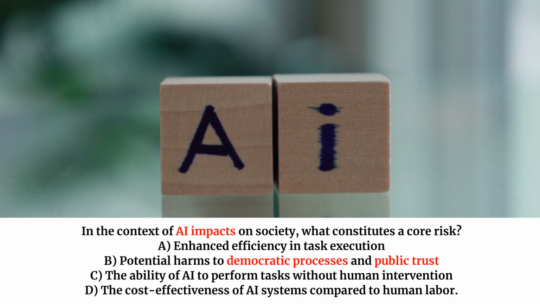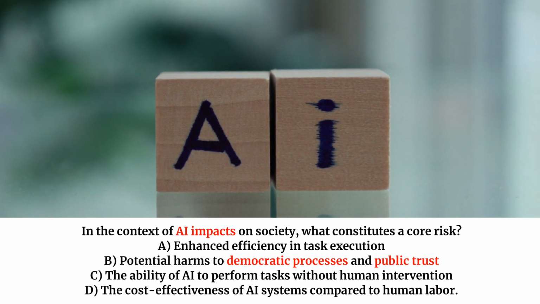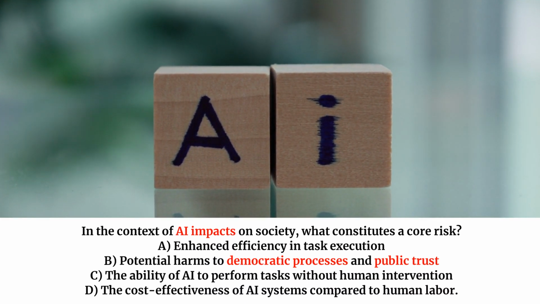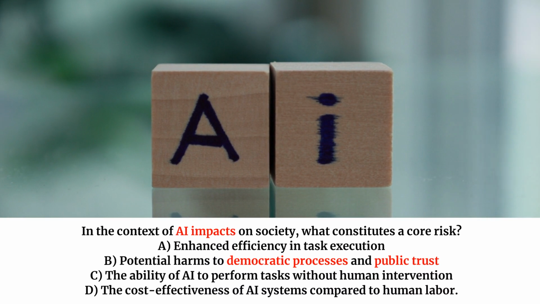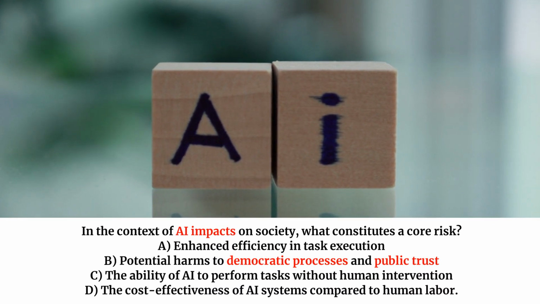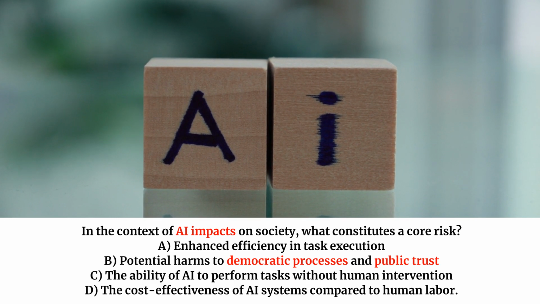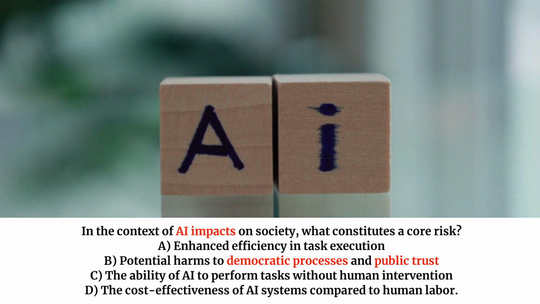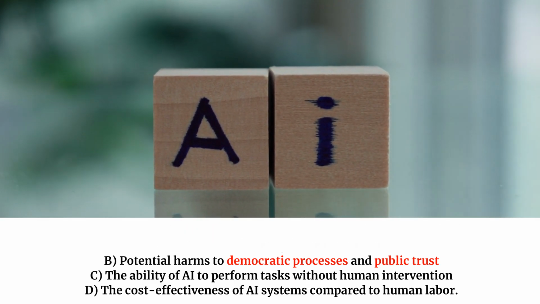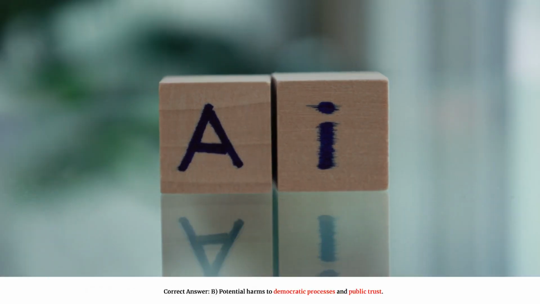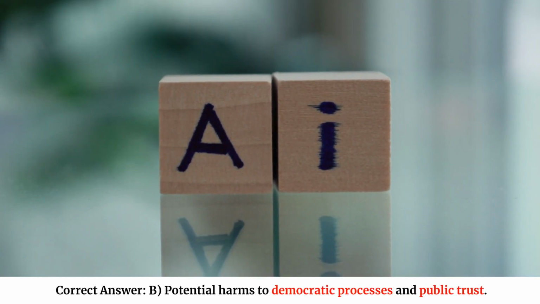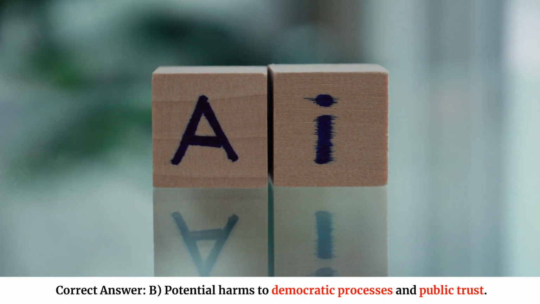In the context of AI impacts on society, what constitutes a core risk? A. Enhanced efficiency in task execution. B. Potential harms to democratic processes and public trust. C. The ability of AI to perform tasks without human intervention. D. The cost-effectiveness of AI systems compared to human labor. Correct answer. B. Potential harms to democratic processes and public trust.